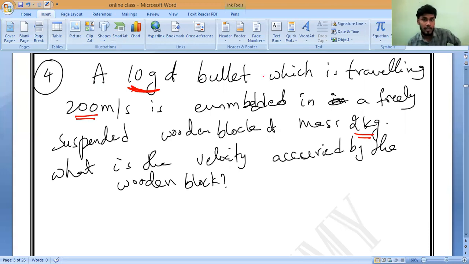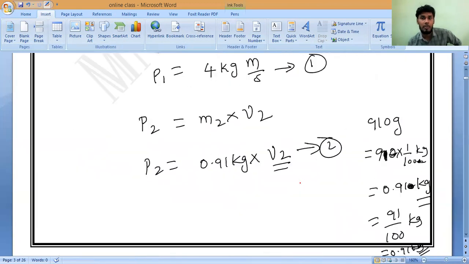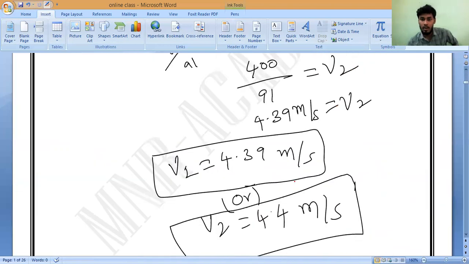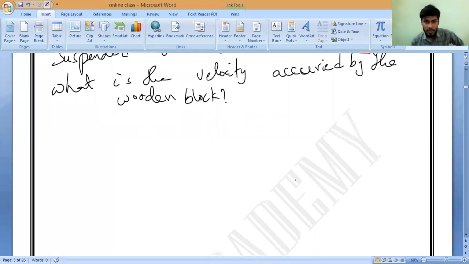They are asking for the velocity of the wooden block after the hit, once the bullet is embedded inside. It will come in a similar way, and you can draw exactly the same diagram here. First, what will happen? Bullet alone. What is the bullet mass? 10 grams. So if we take the bullet, what is it?